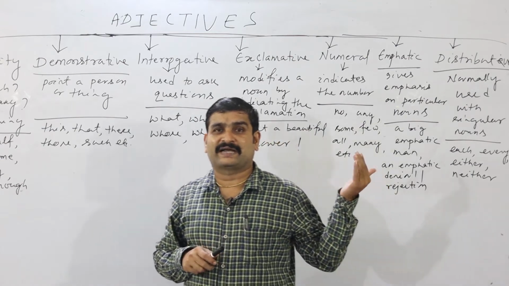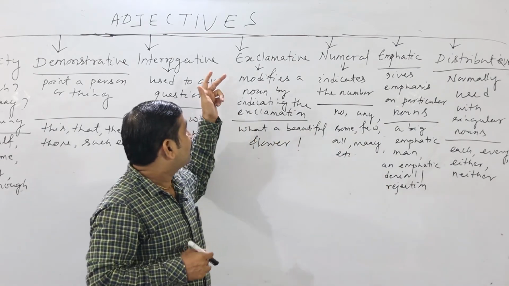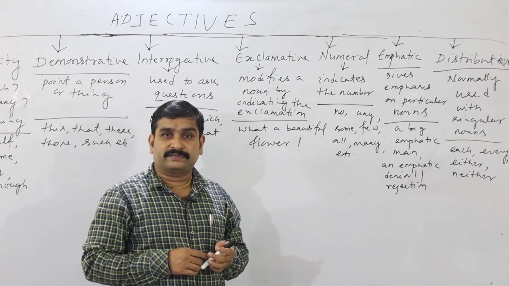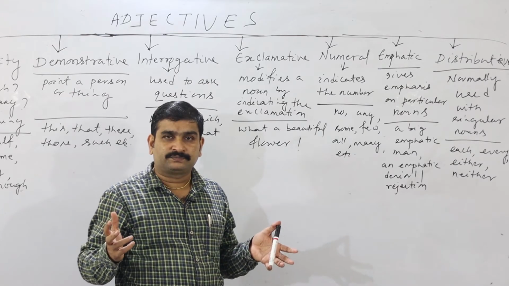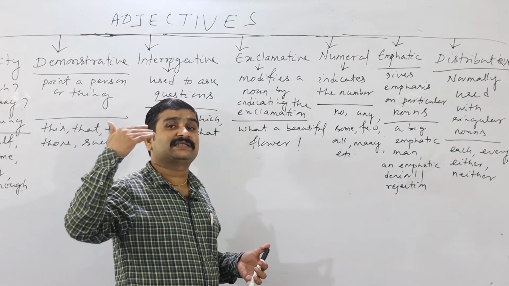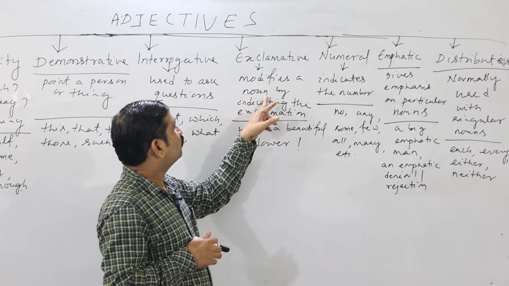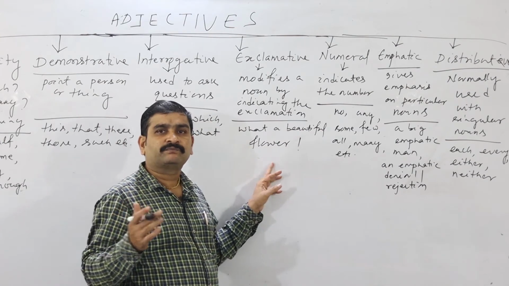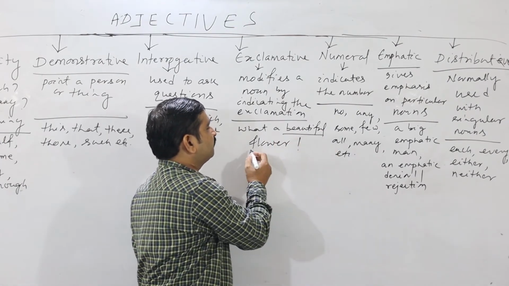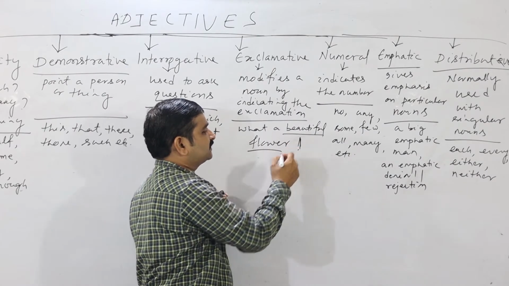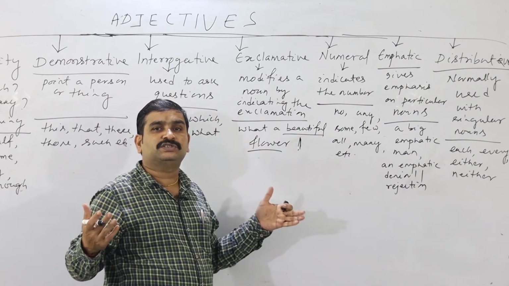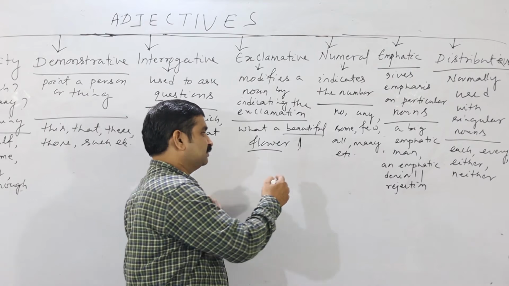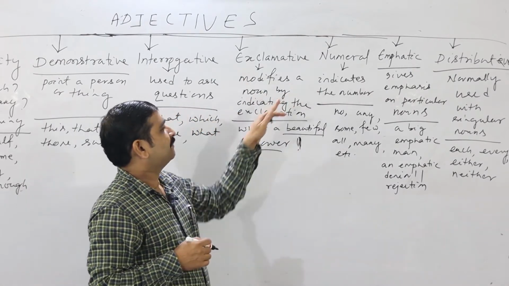Now I am moving to the left side, and here all of you look at it. Exclamative. All of you know what you mean by exclamation? Surprise, wonder. That is exclamation. So here it is the exclamative adjective. It modifies a noun by indicating an exclamation. Example: what a beautiful flower. So beautiful is the adjective, flower is the noun, and an exclamation mark is there. Similarly, how nice, what a beautiful thing. When there is an exclamation mark, this is called an exclamative adjective.